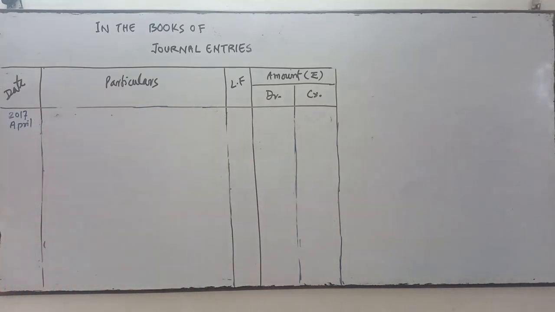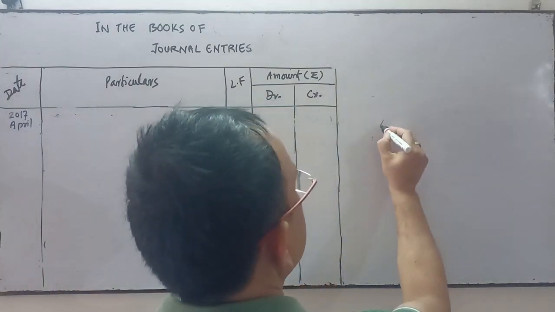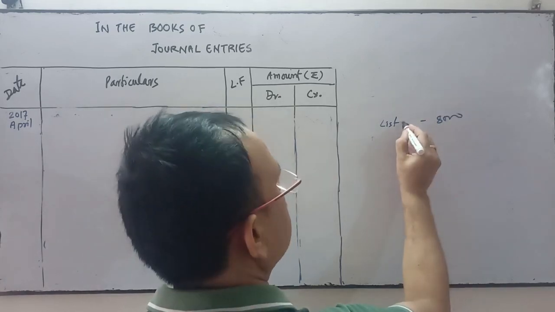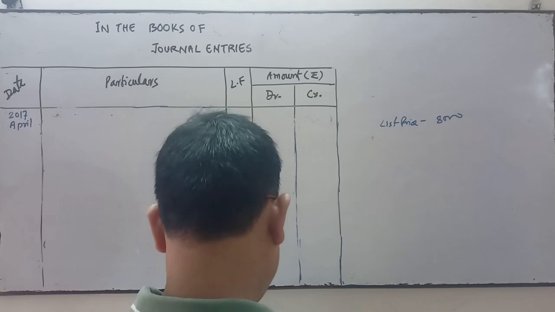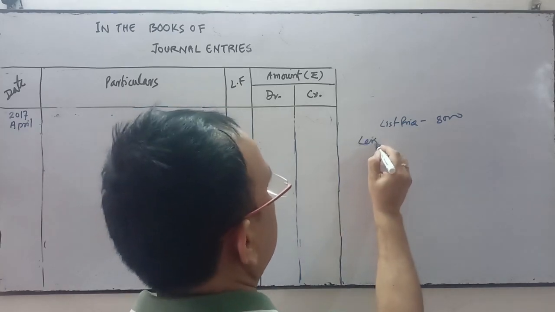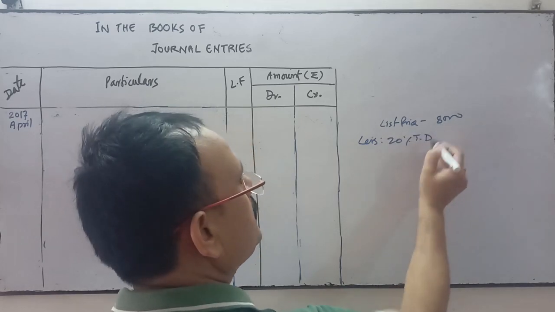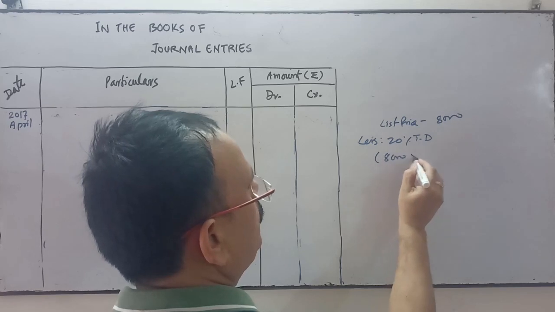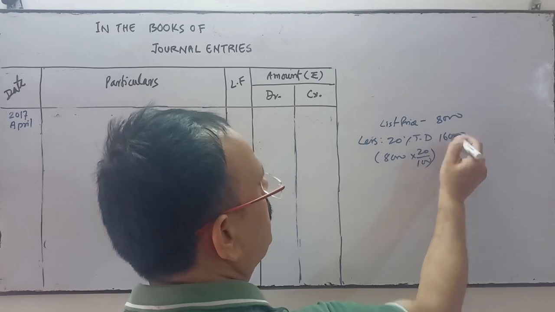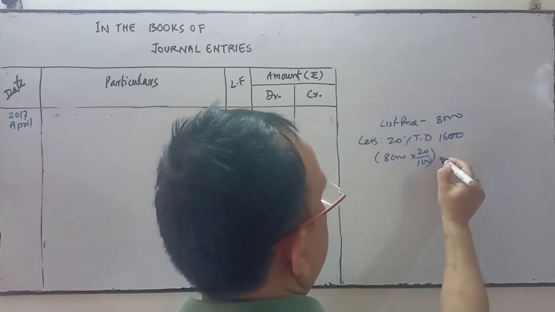So the next transaction thereafter is purchase of goods from Suresh. List price of the goods is 8,000, at 20% trade discount, less 20% TD. 20% of this 8,000, you calculate, is 1,600.